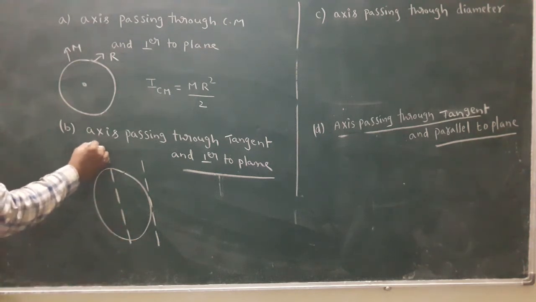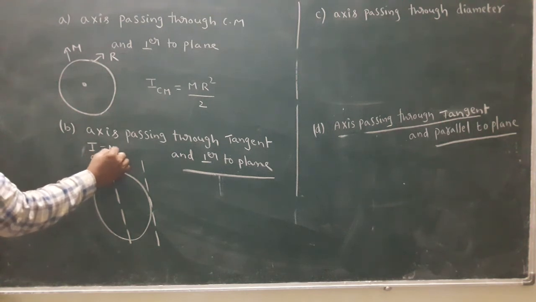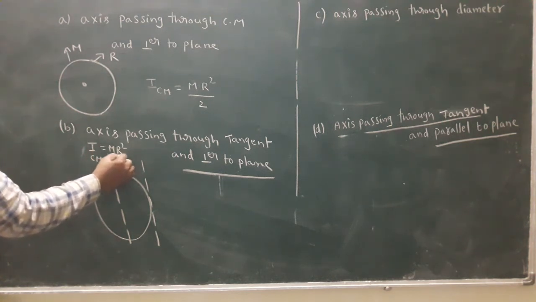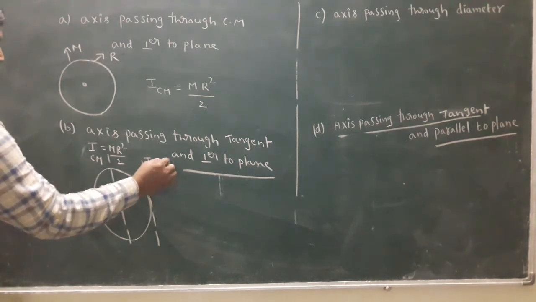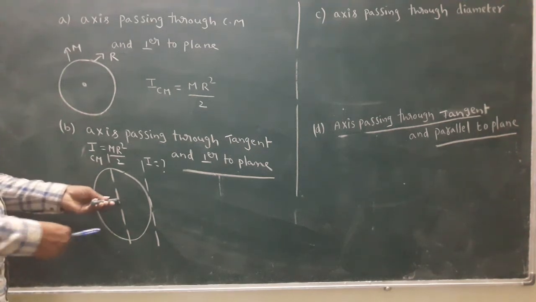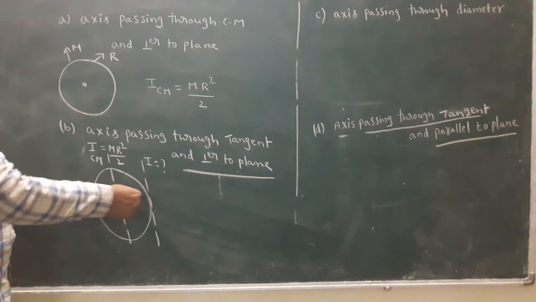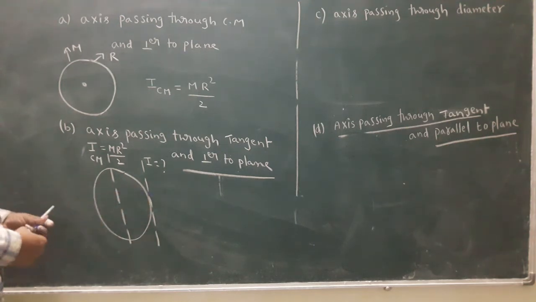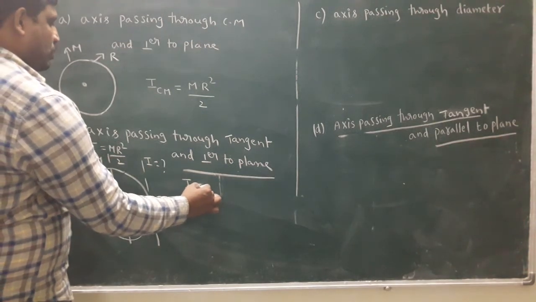This is I CM, and we know the I CM formula is M R square by 2. Find its moment of inertia. According to the diagram, this is one axis, and this is another axis according to the question. Both are parallel, so we apply the parallel axis theorem.